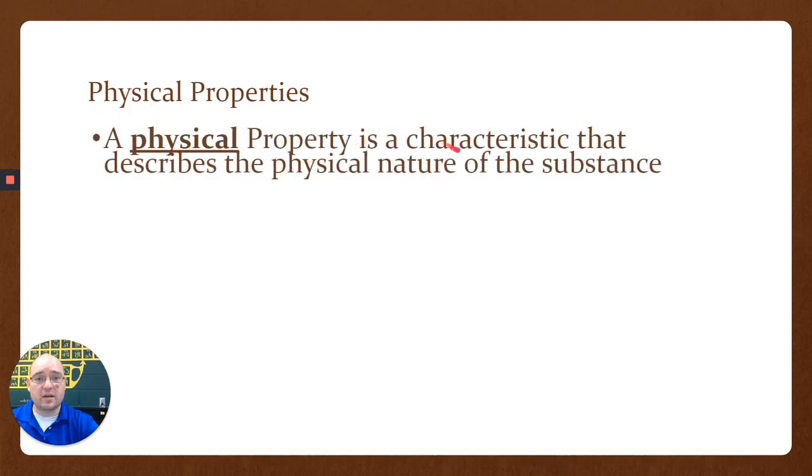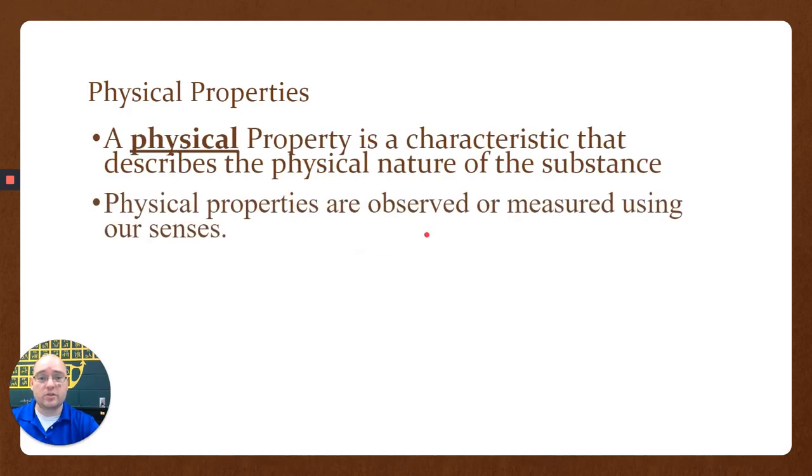Physical properties are characteristics that describe the physical nature of a substance. So they are observed or measured using our senses. We can look at something, smell something, hear something, taste it, feel it. How we describe it using our senses, those are our physical properties. So examples, the size of something. I can look at a brick or a rock and I can tell you it's big or it's small. I can actually measure it, so I can give a quantitative measurement of its actual dimensions, or I could give a qualitative measurement of its relative size. But size is a physical property, right?